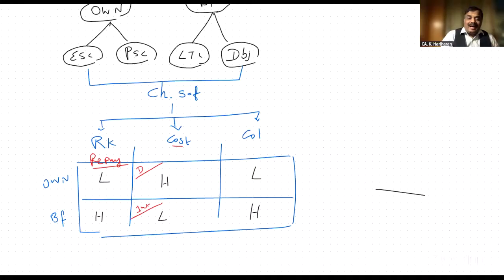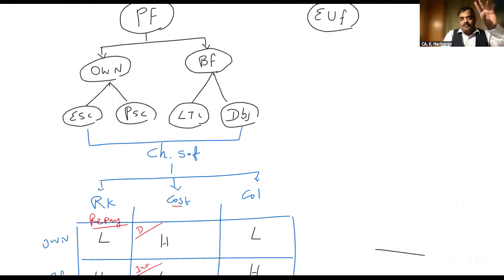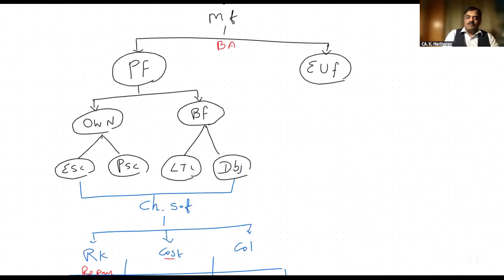These are all characteristics of source of fund. We are in financial management. Managing the finance, managing the fund, is called financial management. If you want to manage the fund, first we need the fund. For that, there are two basic aspects: one is the procurement of fund, another is the effective utilization of fund.